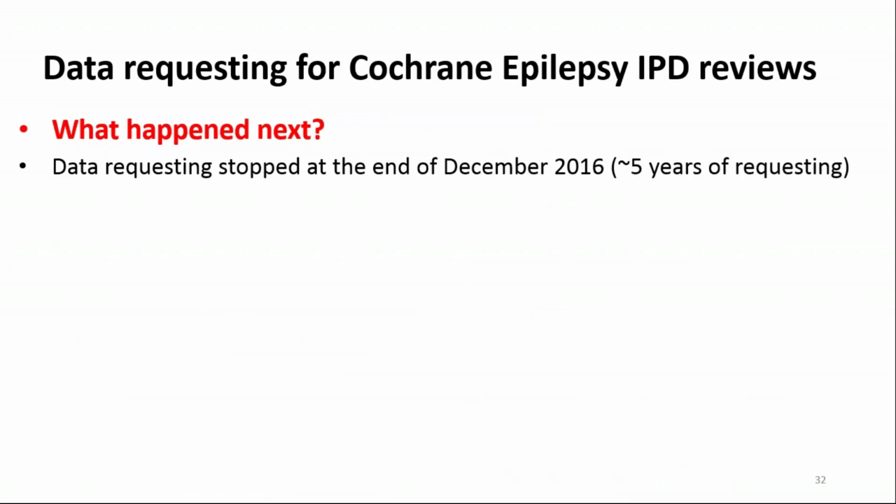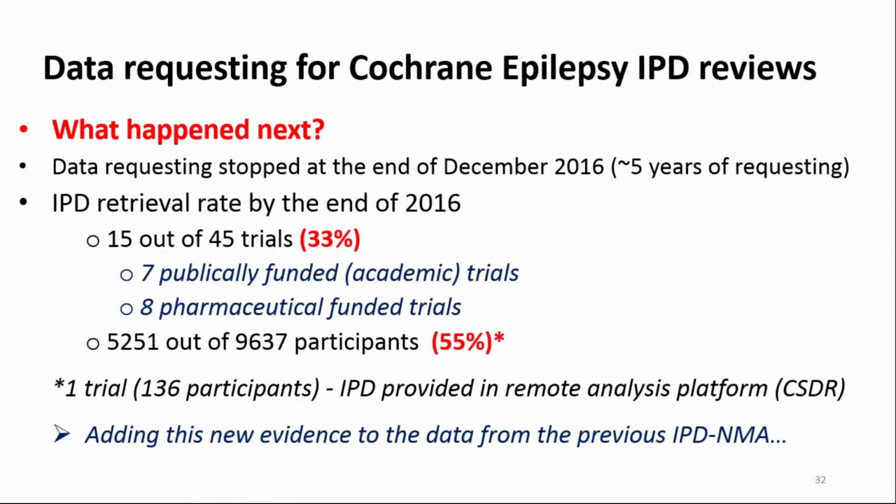So for us, what happened next? Well, we stopped our data requesting in December 2016 after around 5 years of requesting. And by the end of 2016, our IPD retrieval rate was 15 out of 45 trials. So we got data from a third of the trials, but we did get data from over half of the participants. So 5251 out of nearly 10,000 participants.